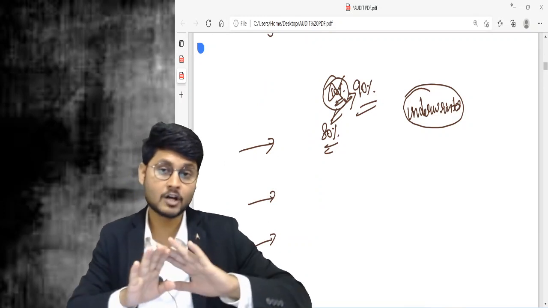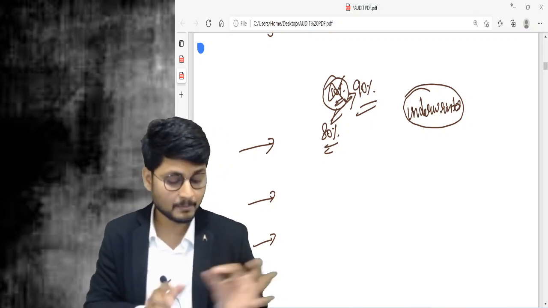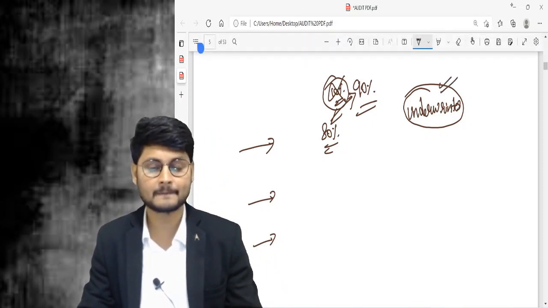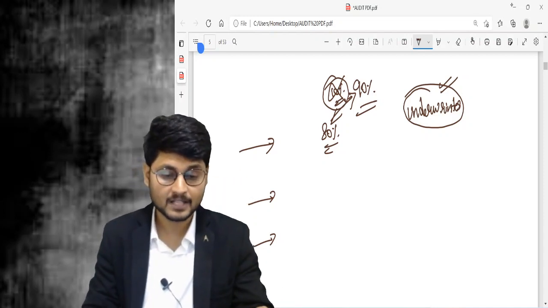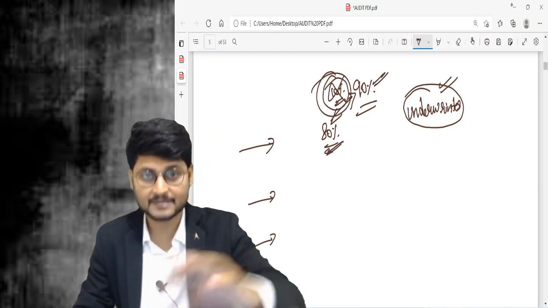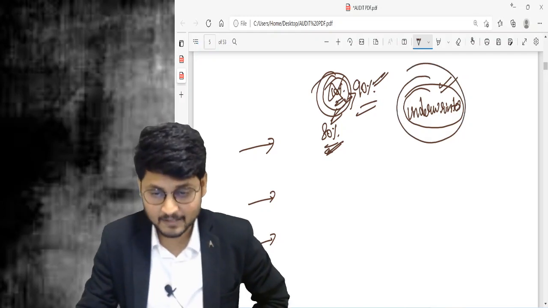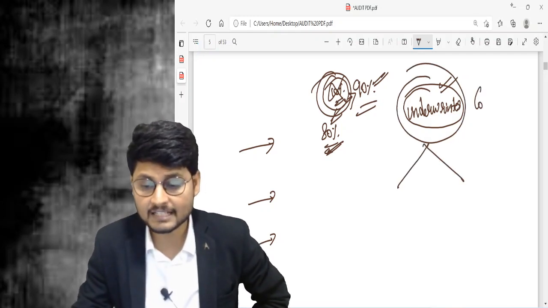To avoid non-allotment instances, the company needs to enter into an agreement with a person called an underwriter, and this underwriter will help in case of under-subscription, which brings the actual subscription to the minimum subscription required for the purpose of allotment. Since he is helping the company, he charges some commission, and that commission is called underwriting commission.